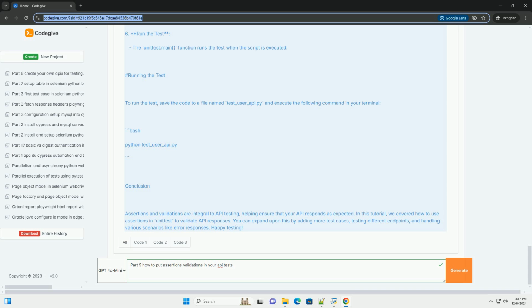# Assert the structure of the user data. self.assertIn("id", user_data, "Response does not contain id"). self.assertIn("name", user_data, "Response does not contain name"). self.assertIn("email", user_data, "Response does not contain email"). # Assert the expected values. self.assertEqual(user_data["id"], user_id, f"Expected user ID {user_id}"). self.assertEqual(user_data["name"], "John Doe", "Expected name John Doe"). self.assertEqual(user_data["email"], "john.doe@example.com", "Expected email john.doe@example.com"). if __name__ == "__main__": unittest.main().